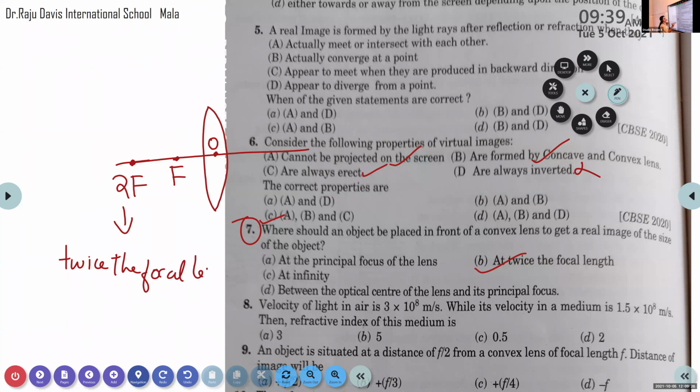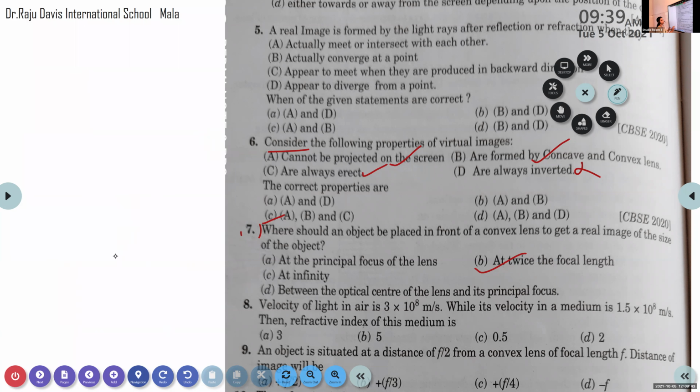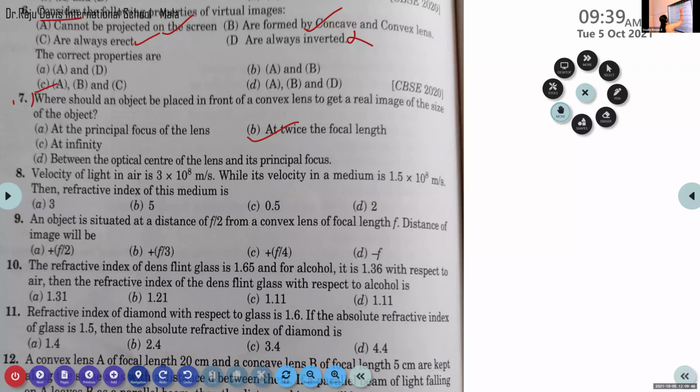If you keep the object at 2F, you will get an image which is real in nature and the same size as the object. So the correct option is option B. Now move to the 8th question.